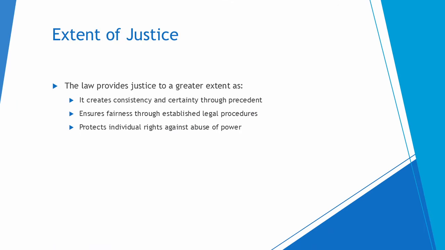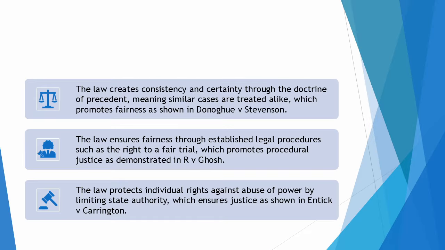Extent of justice. The law provides justice to a greater extent as it creates consistency and certainty through precedent, ensures fairness through established legal procedures, and protects individual rights against abuse of power. The law creates consistency and certainty through the doctrine of precedent, meaning similar cases are treated alike, which promotes fairness as shown in Donahue v.